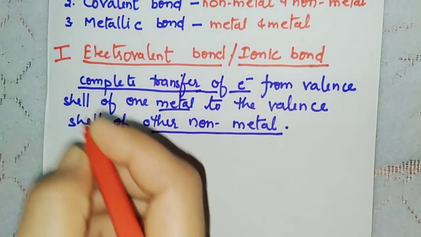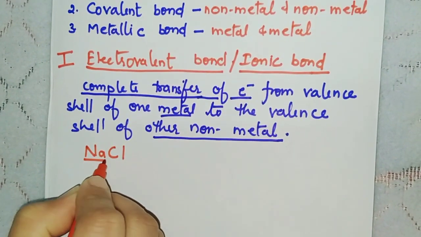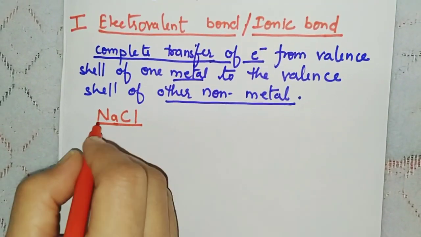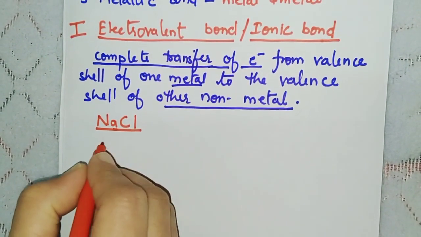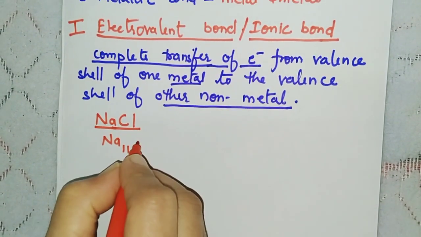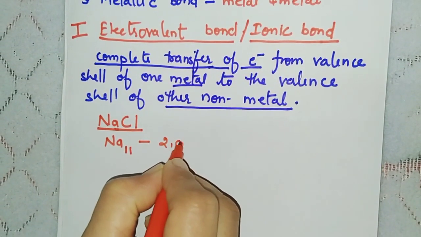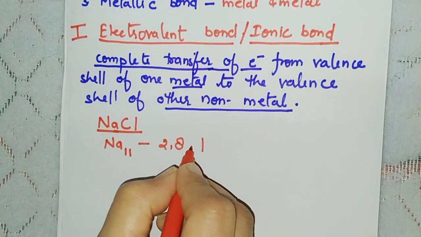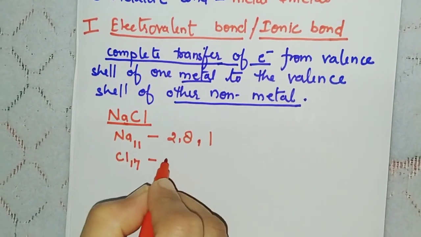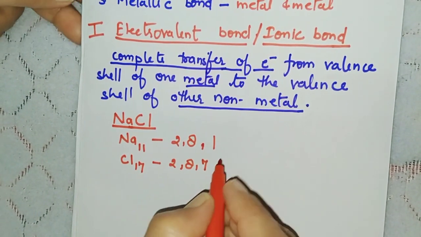Now let us take one example. The example we are taking here is NaCl. This we all know, it is table salt, common salt, NaCl. See, Na is your sodium. Atomic number of sodium is 11, so its electronic configuration will be 2, 8 and 1. And another atom is chlorine. Atomic number of chlorine is 17. Electronic configuration will be 2, 8 and 7.